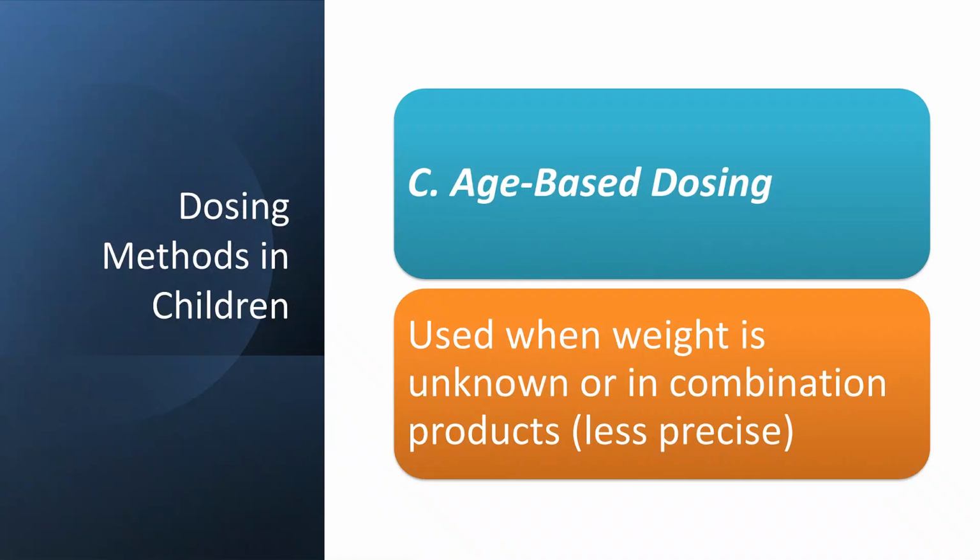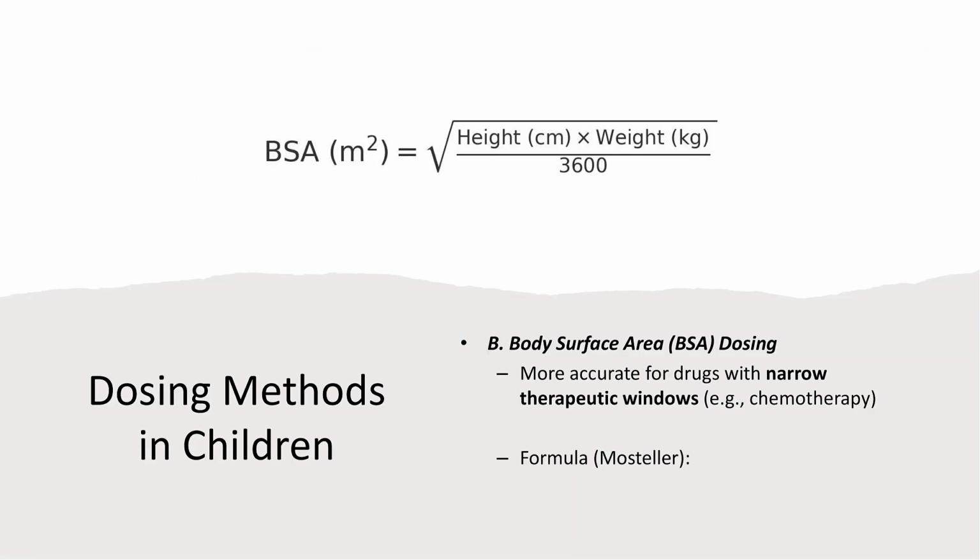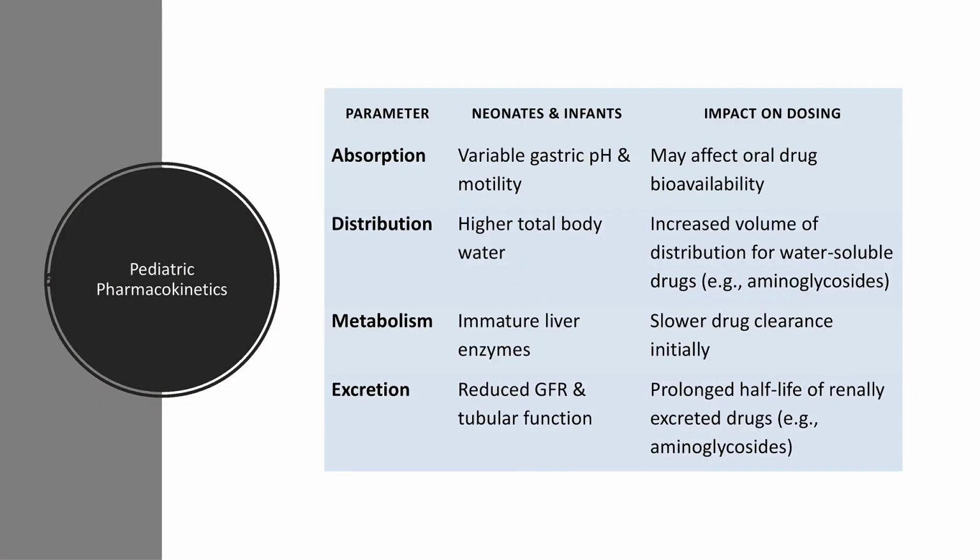Age-based dosing may be applied when weight is unknown or in standard immunization schedules or combination products, though it is generally less precise than weight or BSA-based methods. Safety considerations are paramount. All calculations must be double-checked, ideally by a second clinician. Oral syringes or calibrated measuring devices should be used for liquid formulations, and the child's developmental abilities, such as the capacity to swallow pills, must guide formulation choice.